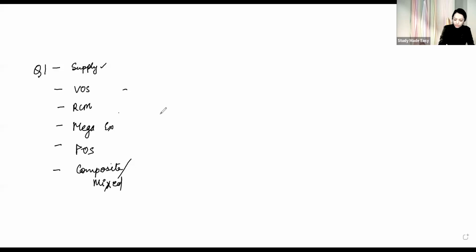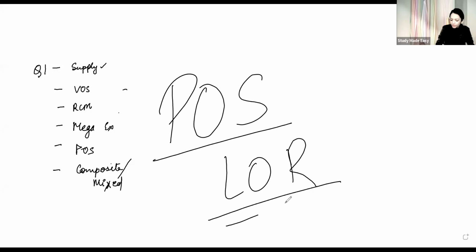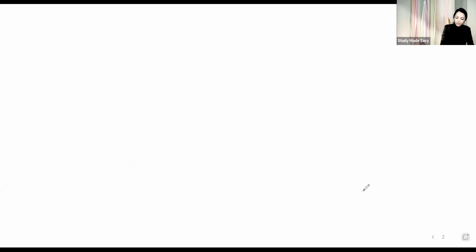Because in the question they are not asking directly to apply the place of supply concept, but you should know that he is registered in Haryana and where the location of the recipient is. That will decide whether you have to apply IGST or CGST, SGST on that supply. Is that first point clear to you? So when it comes to my question number 1, first of all, what should I focus on? I will focus on what is the place of supply and what is the location of the recipient. These two things I have to focus on.